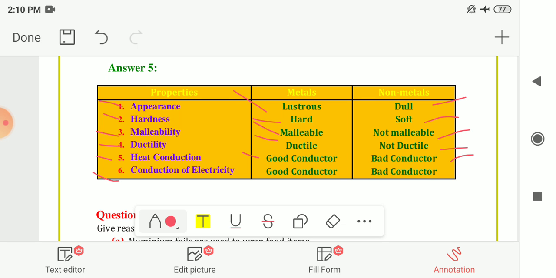The last one is conduction of electricity. Metals are good conductors of electricity whereas non-metals are bad conductors of electricity. But there is one exception, graphite, which we had already seen. Graphite is a form of carbon, which is a non-metal, however it is a good conductor of electricity. Same for hardness. Metals are generally hard, except sodium, potassium and lead. So these are the properties of metals and non-metals.